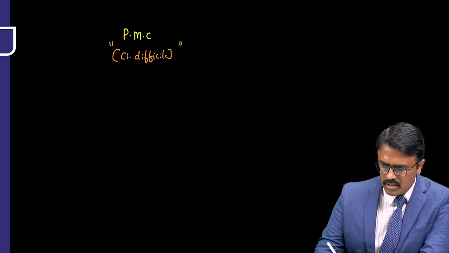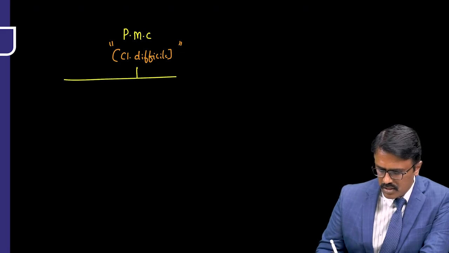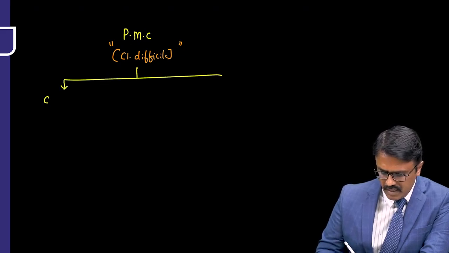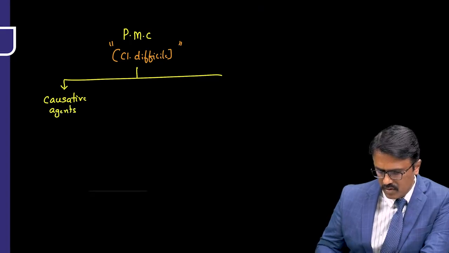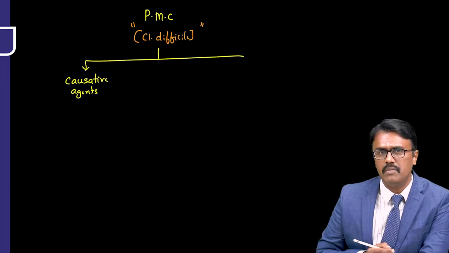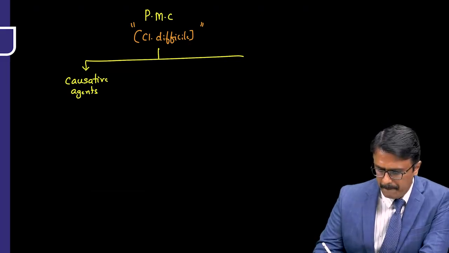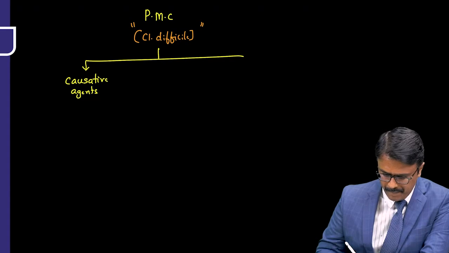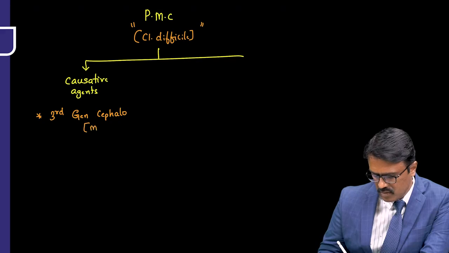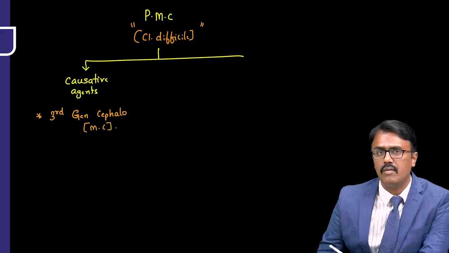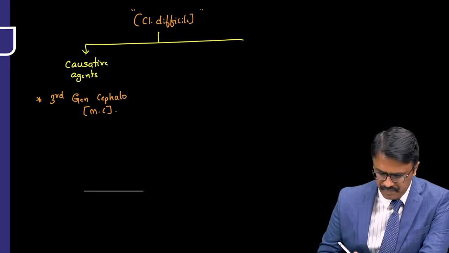And what are the causative antimicrobials? The causative agents which are known to produce this problem, pseudomembranous colitis, are the third generation cephalosporins. These are most commonly used, and that's the reason why they are the most common cause of that condition.